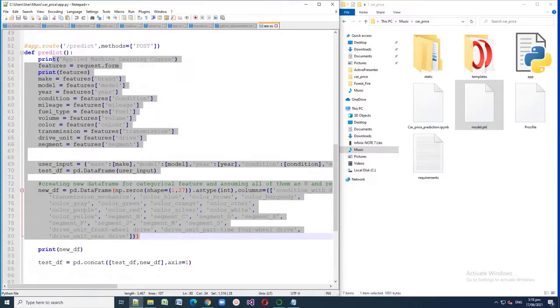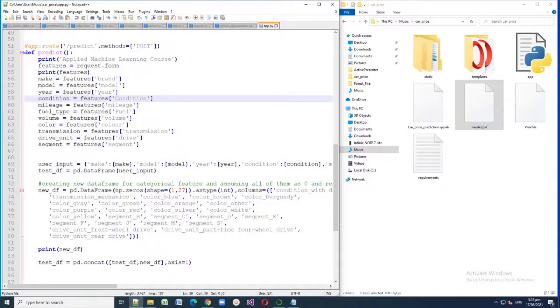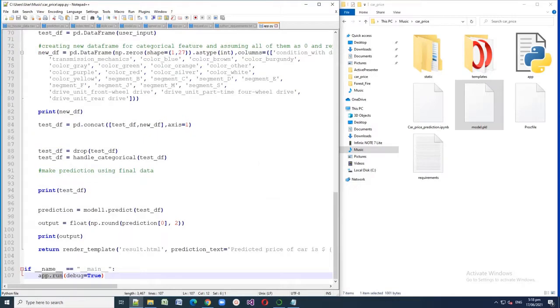Now, here is the actual code for creating the Flask app. I write here the features in our car price prediction app, such as the brand, model year, condition, mileage, fuel type, volume, color, transmission, drive, and segment. Then let's call the run function to start the Flask server. I think all the code is complete, so we're now going to run this code using the Flask framework.